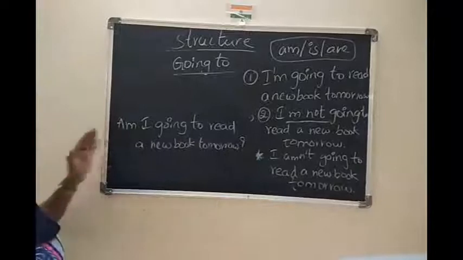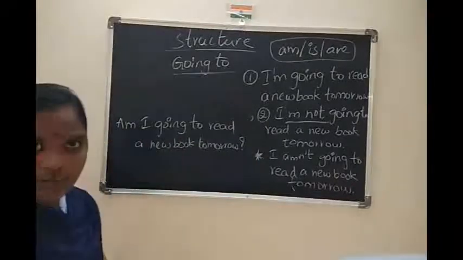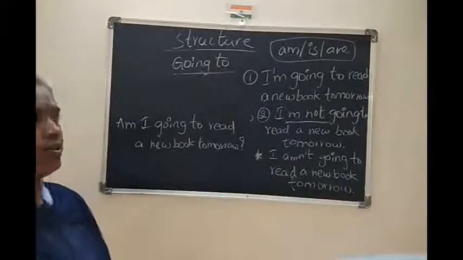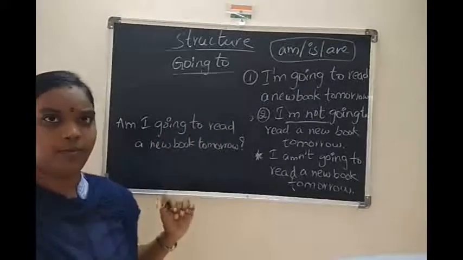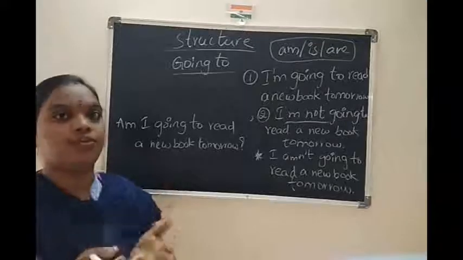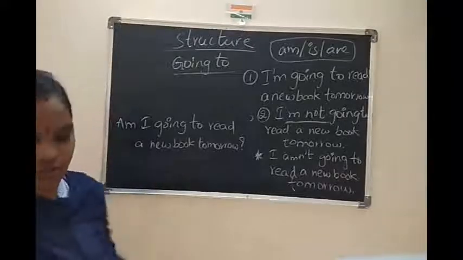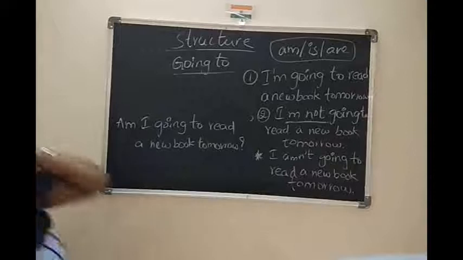Yes. Am I going to read a new book tomorrow? This is question form. So, first positive, negative and question form. This is about the structure of will and going to, both. Is it clear to you?